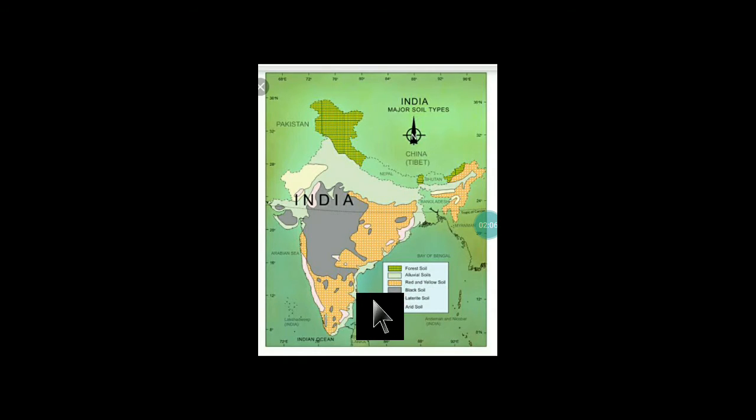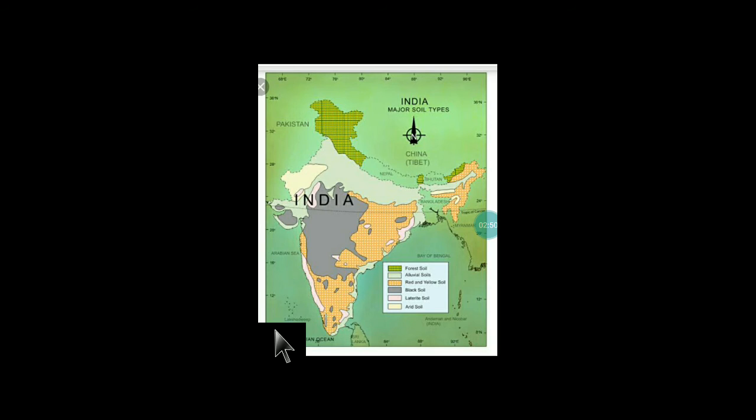Now black soil we'll see over here, this region is there: Maharashtra, Madhya Pradesh, a little bit of Gujarat, also known as Regur soil and very good for the cultivation of cotton. Laterite soil is formed with the leaching process and mostly found in heavy rainfall regions. You can see over here in the Western Ghats, a little bit of Tamil Nadu, West Bengal and Odisha and Meghalaya and all that. Now arid soil, it is a desert soil and mostly found in the Rajasthan region, and other states do not have such kind of soil.